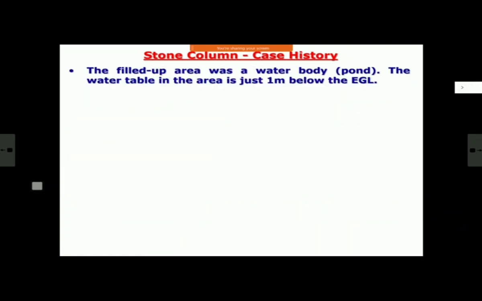Now, on investigation, they found out the area where it was filled up was actually a water body, it was a pond. And the water table, that area is a coastal area, very near to the coast, is just 1 meter below the existing ground level. So very high water table. So it will mostly be in saturated condition.